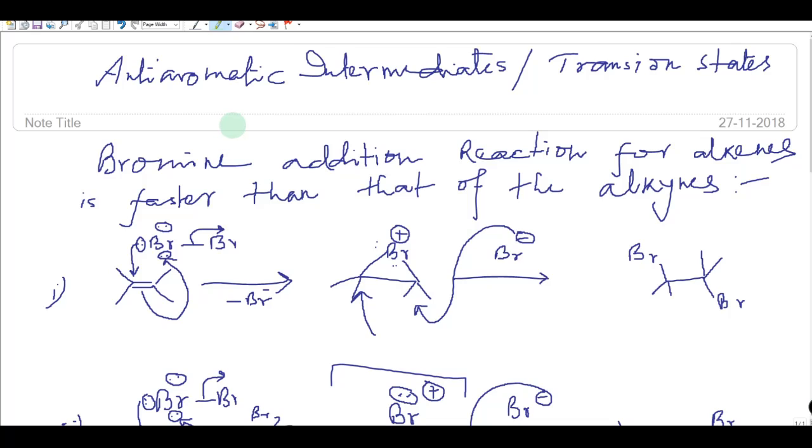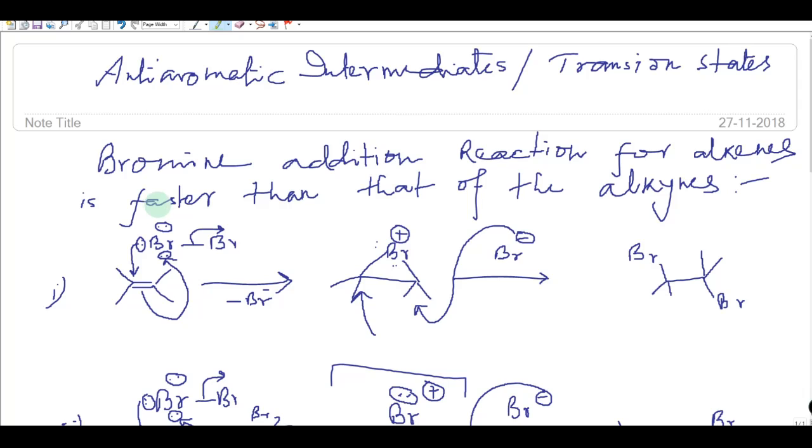Okay, so today we will discuss an example in which the reaction rate will be decreased due to the formation of an intermediate which is essentially anti-aromatic in character. There are many examples, but I will discuss only one famous example, which is the bromine addition reaction of alkynes and alkenes. Both alkynes and alkenes undergo bromine addition reaction in order to generate the disubstituted bromine addition products, but